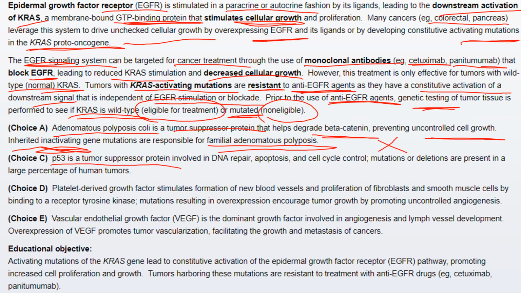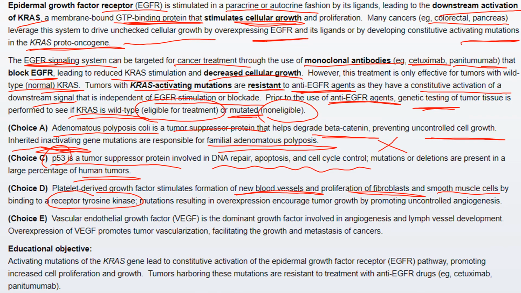Next, again, P53 is also a tumor suppressor gene, and it is involved in DNA repair, apoptosis, and cell cycle control. Mutations or deletions are present in a large percentage of human tumors. So P53 is actually involved in many human tumors. Now next, the platelet-derived growth factor, as I told you, stimulates the formation of new blood vessels and proliferation of fibroblasts and smooth muscle cells by binding to a receptor tyrosine kinase.